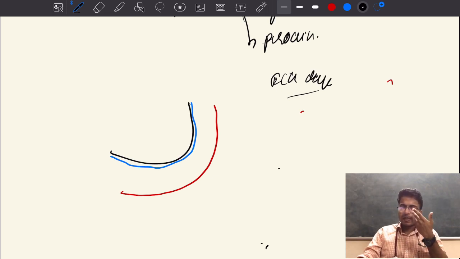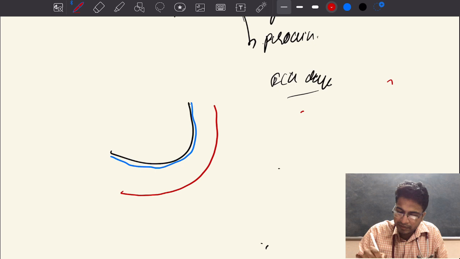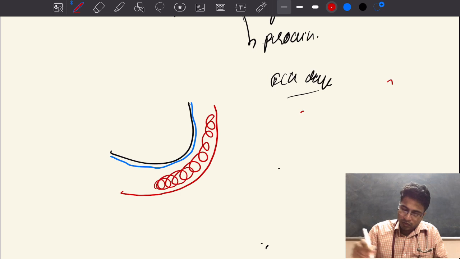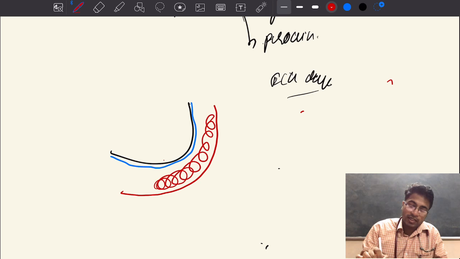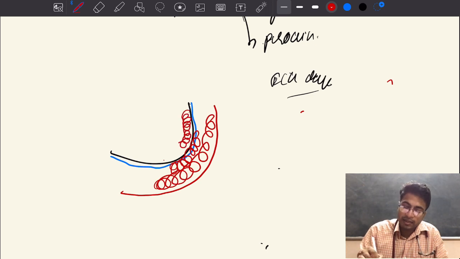How can it cause? So basically, pericarditis is nothing but the inflammation of the pericardium. Whenever the pericardium gets inflamed, the adjacent epimyocardium, which is the myocardium adjacent to the visceral pericardium, also gets inflamed.